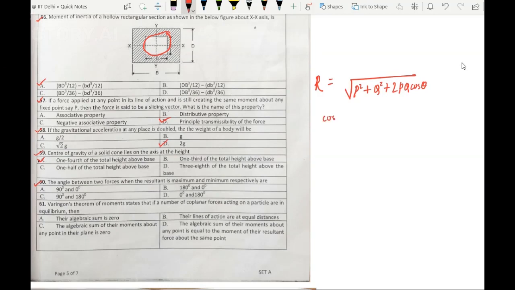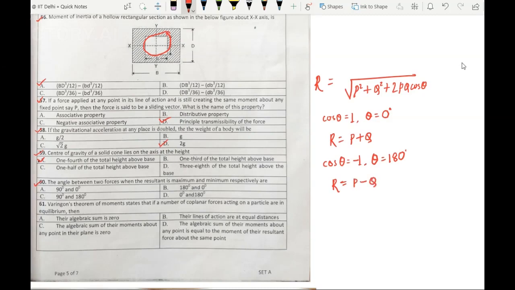That is, cos theta must be equal to 1, and this is possible only when theta equals 0 degree, and in that case the resultant R is nothing but the summation of the two forces P and Q. And for the resultant force to be minimum, cos theta must be equal to -1, and this is possible when theta equals 180 degree, and in that case the resultant is nothing but the difference of the two forces P and Q.